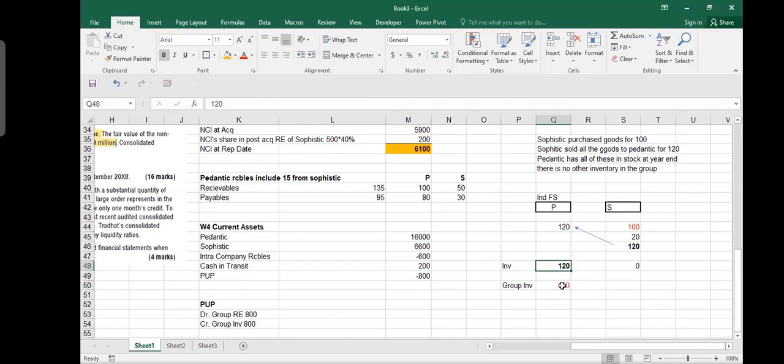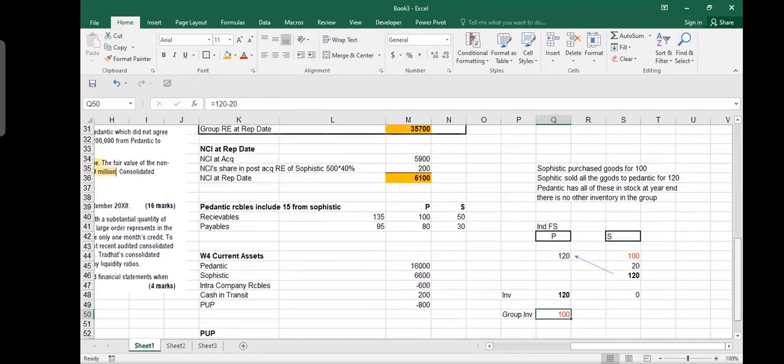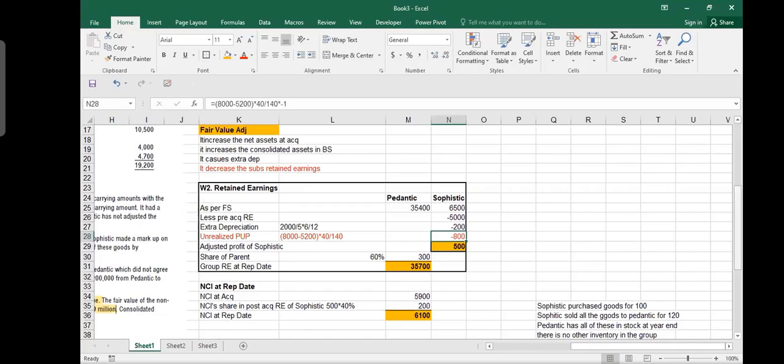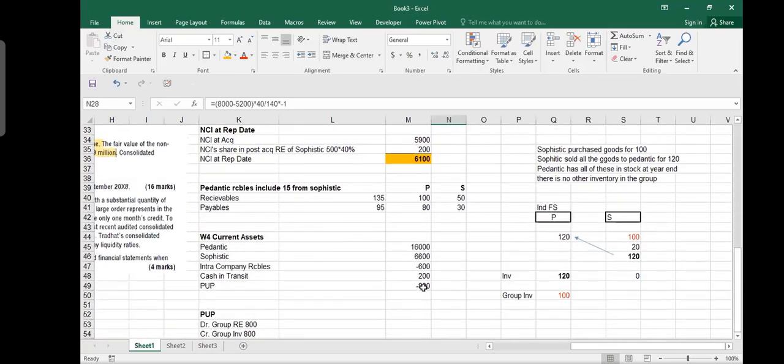Yes, sir. So any unrealized profit on the group inventory is subtracted from the retained earnings, just like we subtracted 800 from the retained earnings, and it goes on the right side of the balance sheet. We also subtract 800 from the inventory, the asset, which goes on the left side of the balance sheet. So the balance sheet becomes equal. Subtracted 800 on both sides. Otherwise you will overestimate your balance sheets.